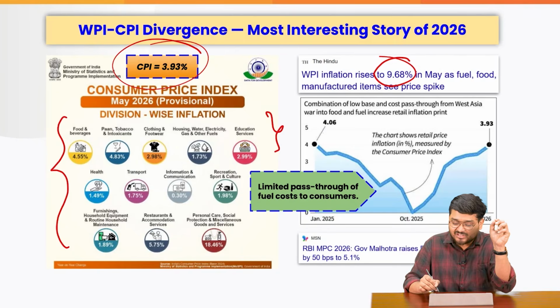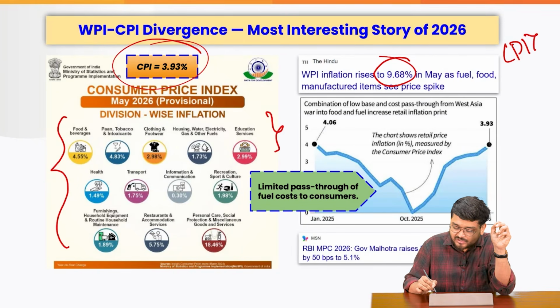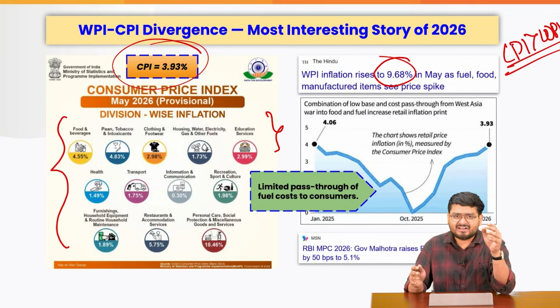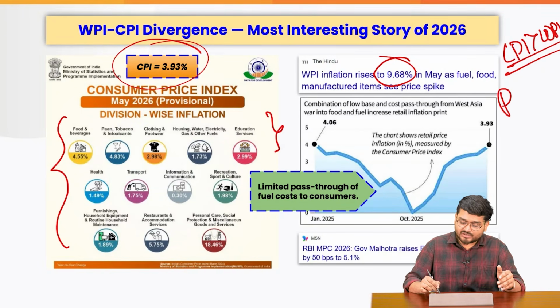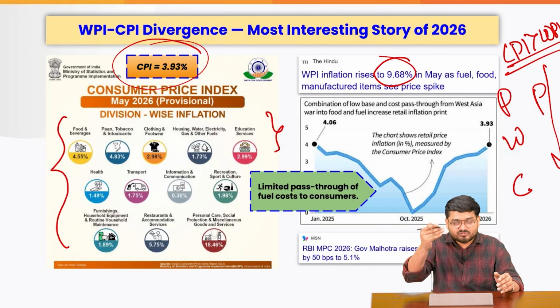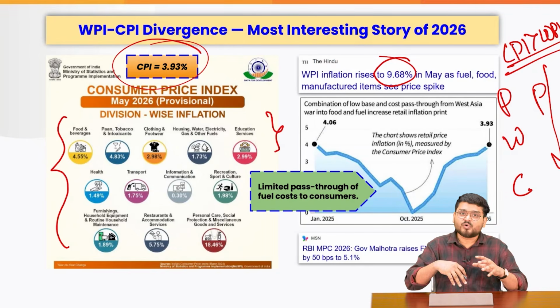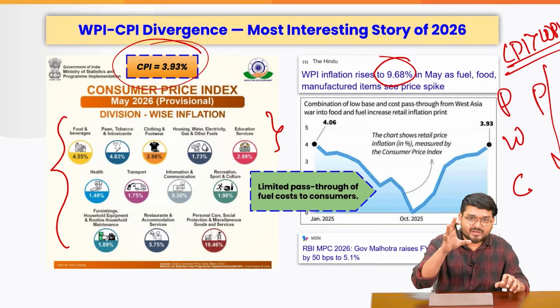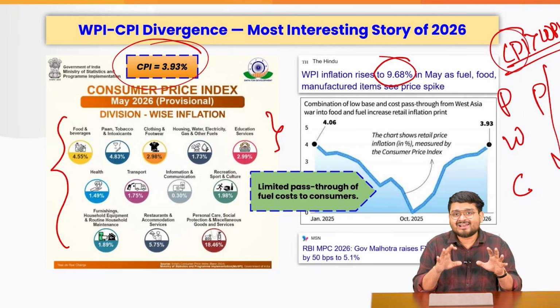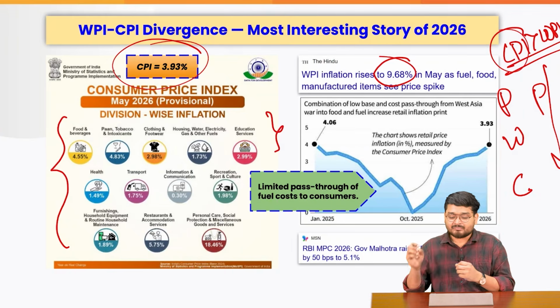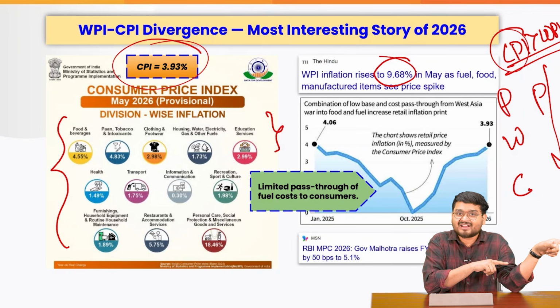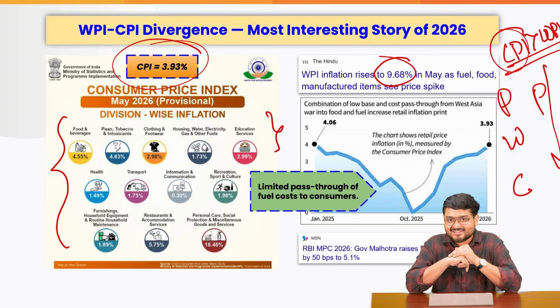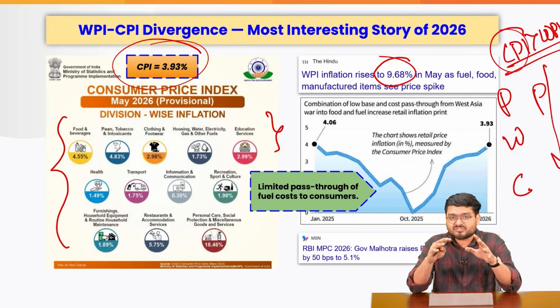Generally, guys, the CPI stays higher than the WPI, right? And it makes sense because from the producer to the wholesale to the consumers, prices increase in this direction as we go to the consumers. So it is not a rule, but it always made sense that the CPI is generally higher than the WPI. But what is happening right now? The WPI is higher than the CPI. And this is not some miracle that is happening.